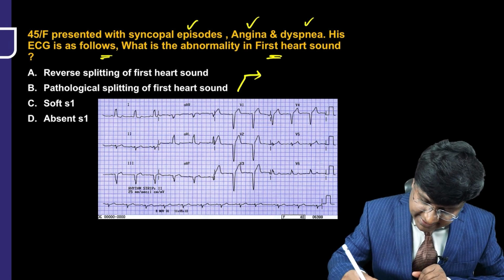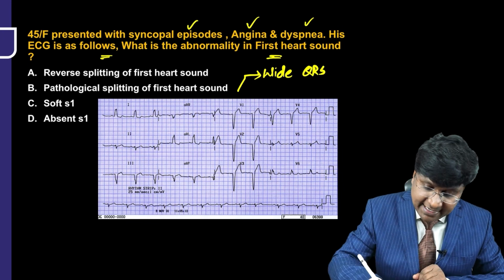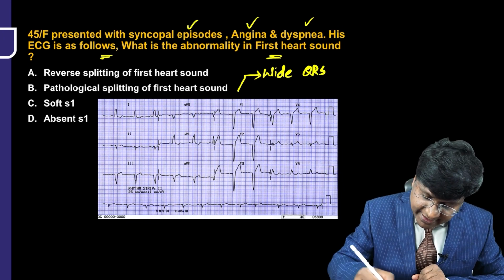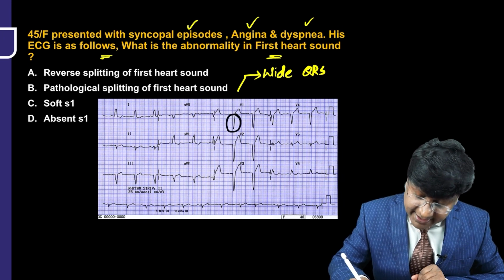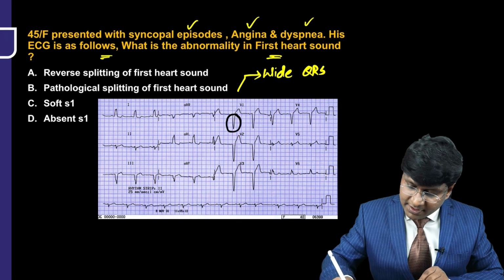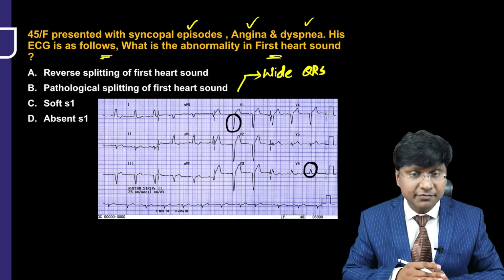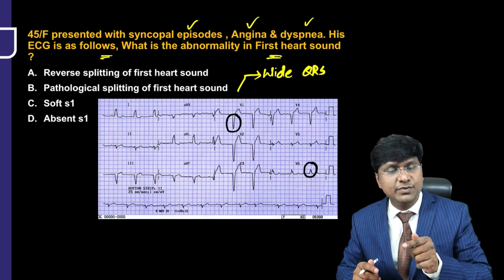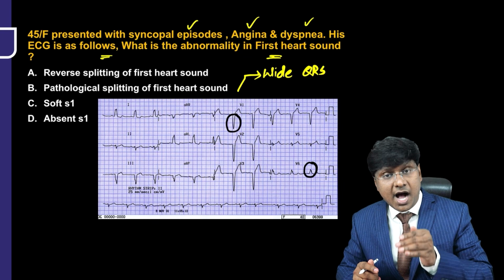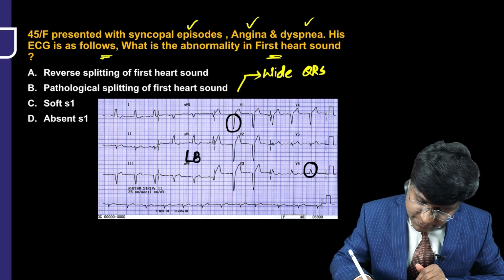Now you should be able to identify the ECG. So what are the abnormalities here? You see the QRS complexes, there are wide QRS complexes. And another important abnormality that you are able to make out here is a deep and wide S wave in V1 and a broad R wave in V6. So, deep, broad S wave in V1, broad R wave in V6, this is suggestive of left bundle branch block.